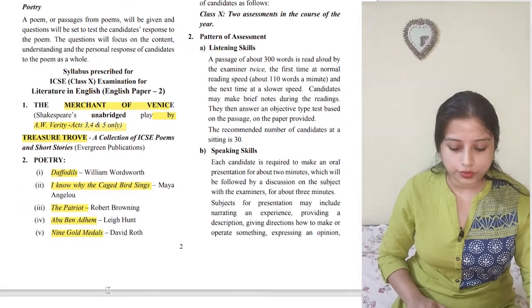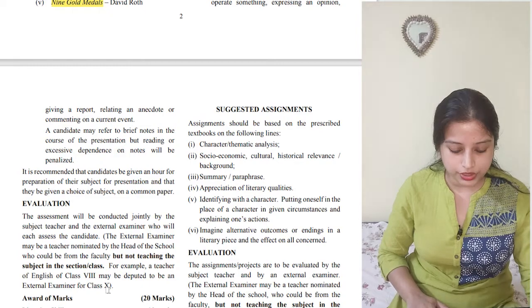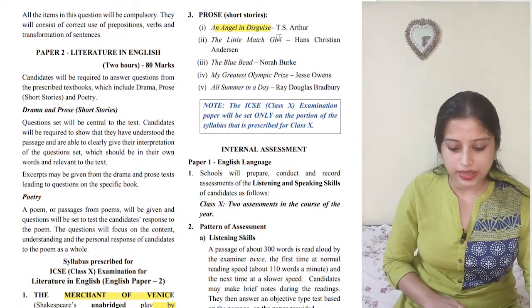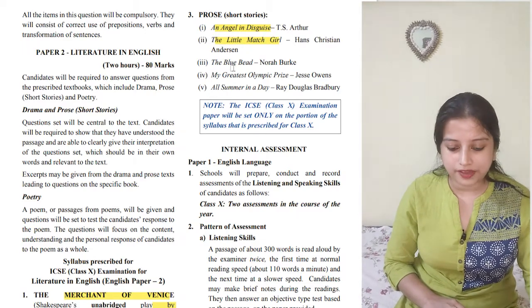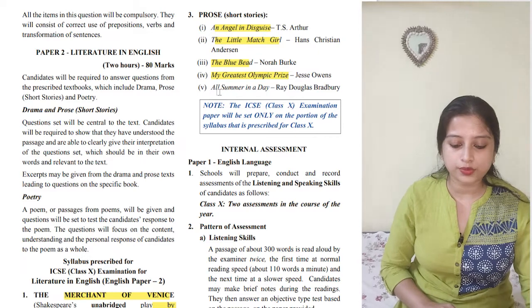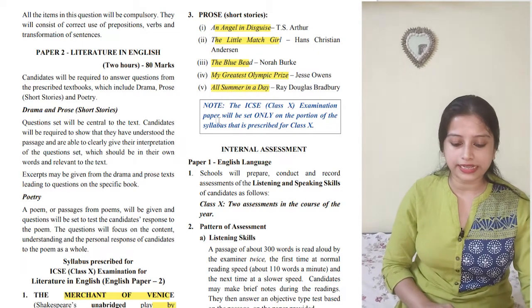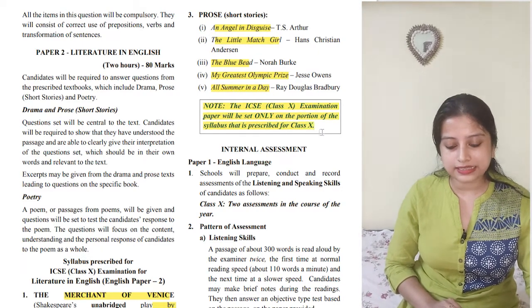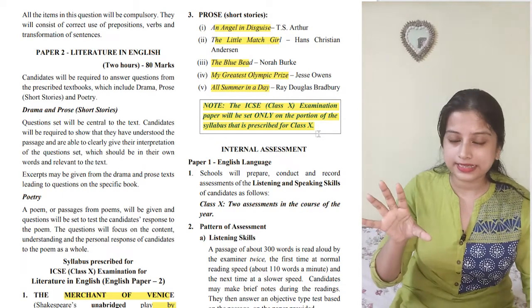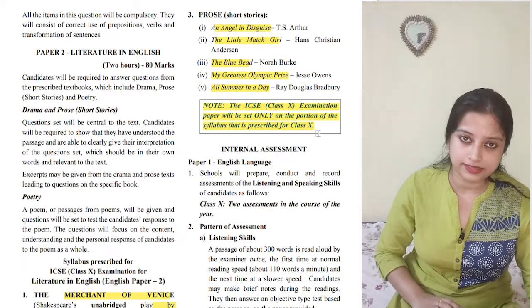Next, if we move to the next portion, which has your prose portion, Angel in Disguise, you have The Little Match Girl, you have The Blue Bead, you have My Greatest Olympic Prize, you also have All Summer in a Day. What is the note? The ICSE class 10 examination portion, this is only for the class 10 exam. You don't have to read anything else.